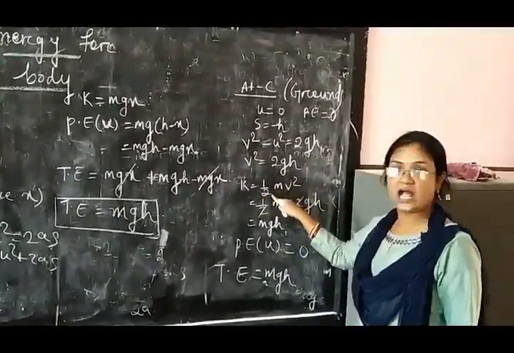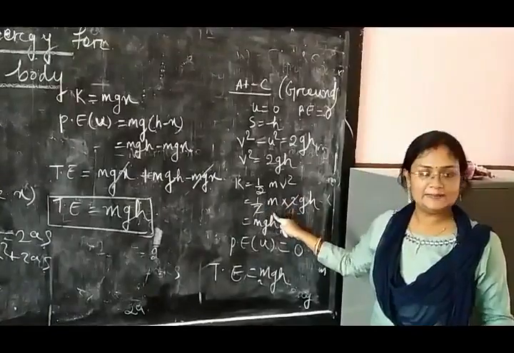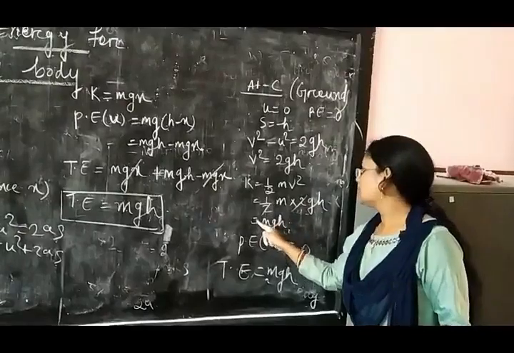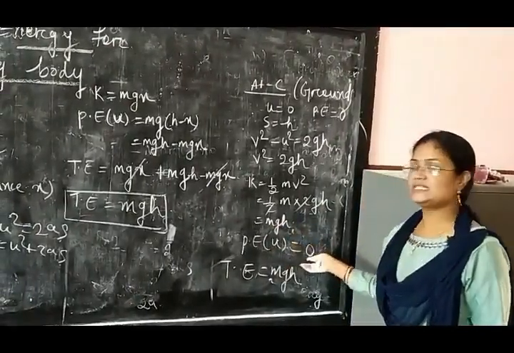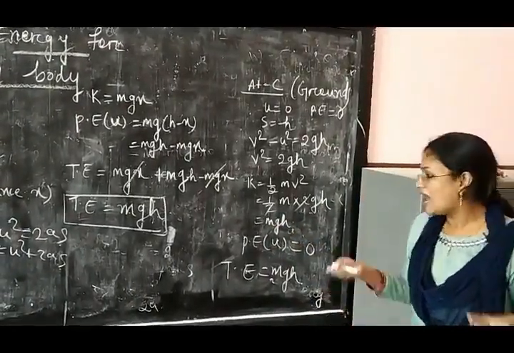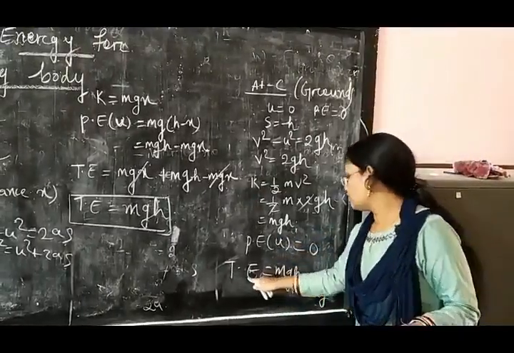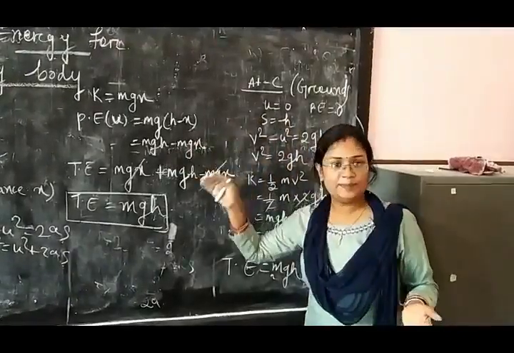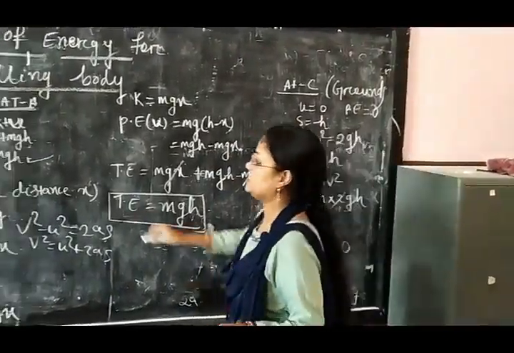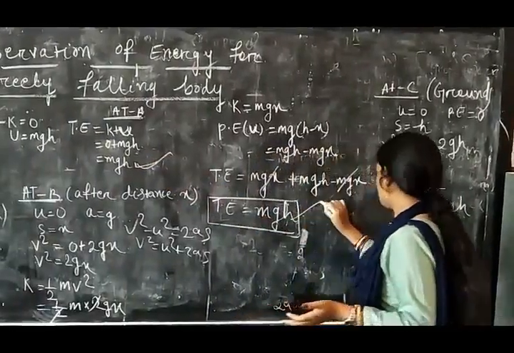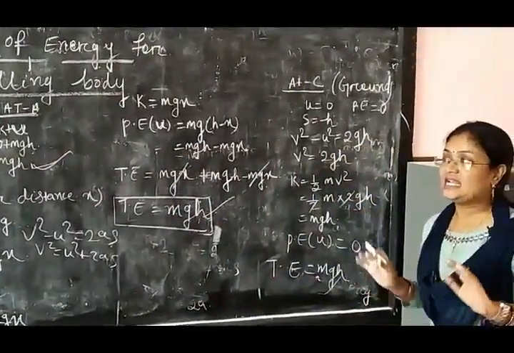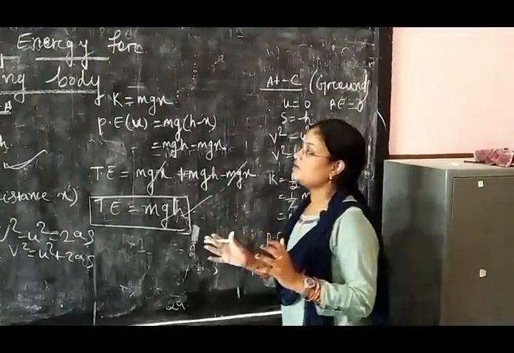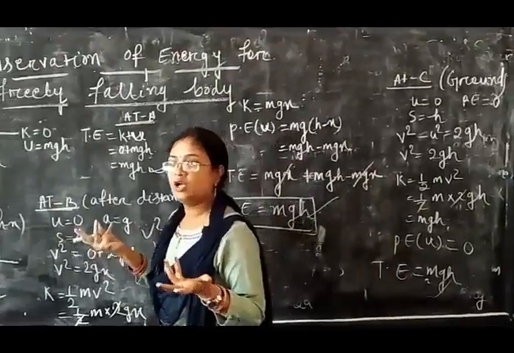And kinetic energy is half mv square. So half m, and in place of v square you can write 2gh. So the 2 cancels. Kinetic energy is mgh. And potential energy is 0. Why? Because height above the ground is 0. So total energy is mgh. So you can see at point A, at point B and at point C, the total energy is mgh, mgh and mgh. So this energy is conserved at each point for a freely falling body. So this is the conservation of energy for a freely falling body.